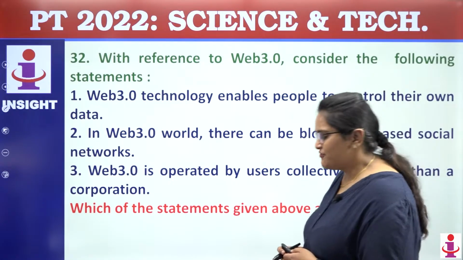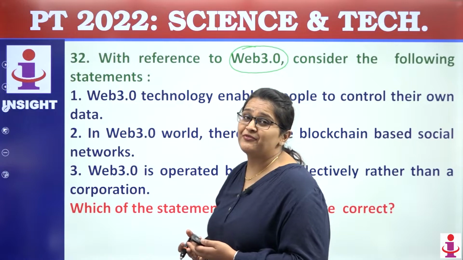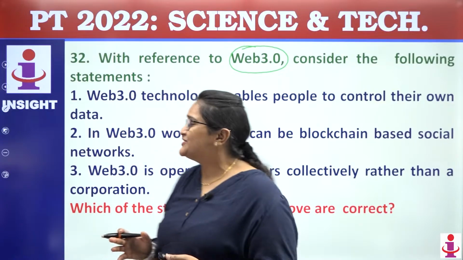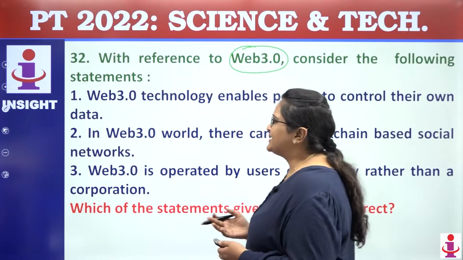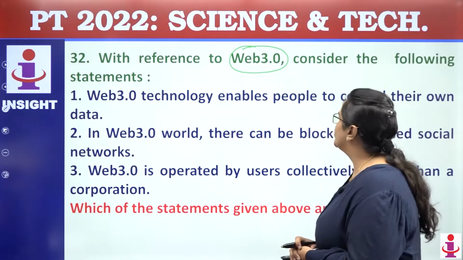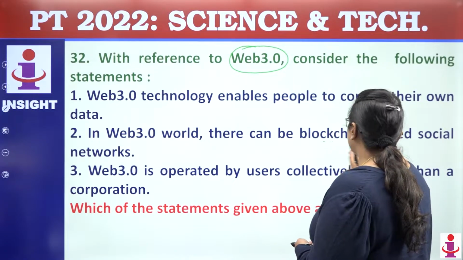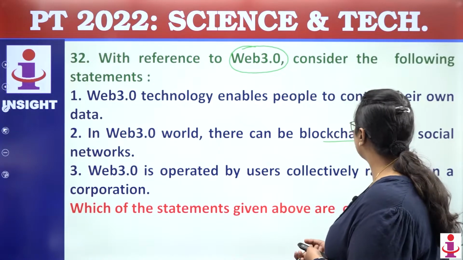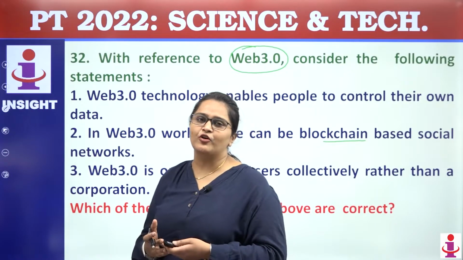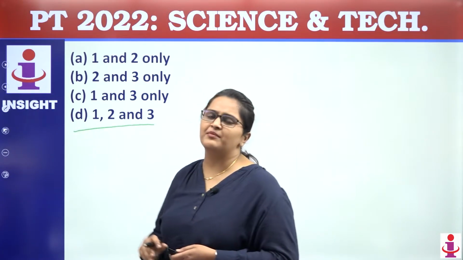Moving to the next question, Web 3.0. This is something unexpected. We read about Web 3.0, but we don't read what its features are or what it actually constitutes. So this was unpredictable. Web 3.0 technology enables people to control their own data. Absolutely true. There can be blockchain technology, that is absolutely true. It is based on users rather than a corporation. Again, absolutely true. So the answer will come out to be D.